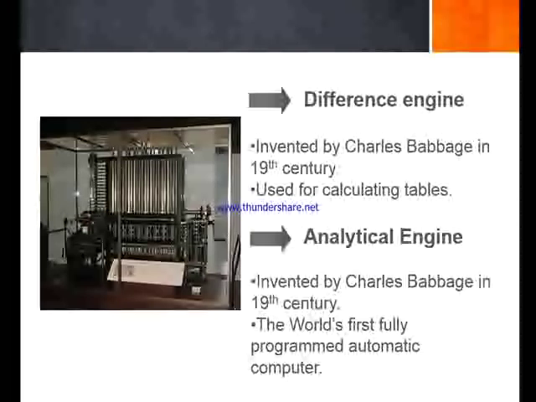And you know what, students? It could perform calculations of a 20-digit number in just 3 minutes. Its logical unit, or the calculating unit, was very fast, and the computer is said to be a milestone in the evolution of computers. So make sure you pay attention to it.